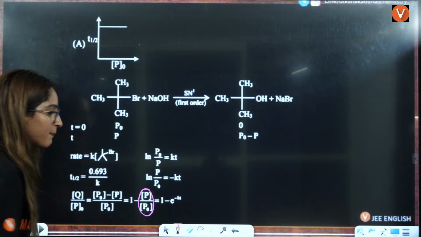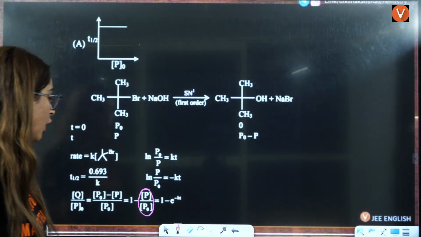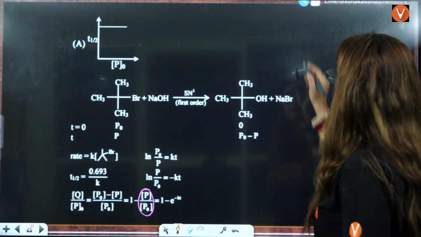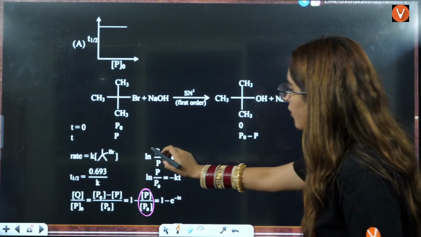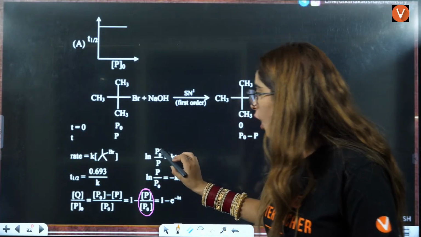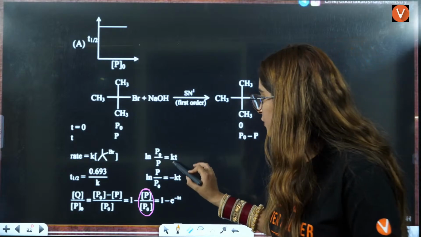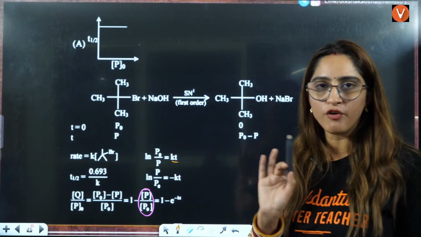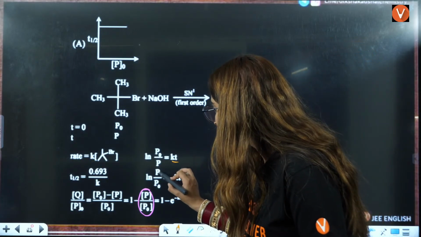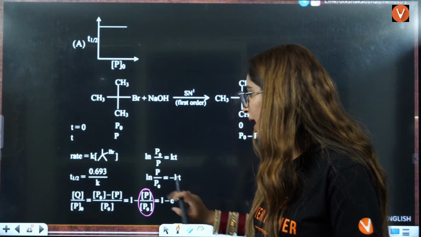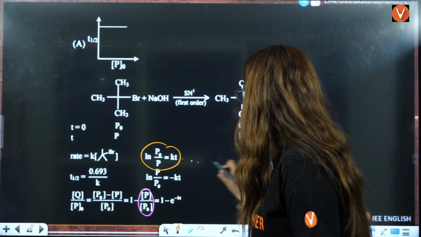Now P by P naught. How can you answer P by P naught? The simple thing is, from here also you can solve. Natural log of initial by final concentration is equal to Kt. That is the equation of a first order reaction. So from here only I will solve.